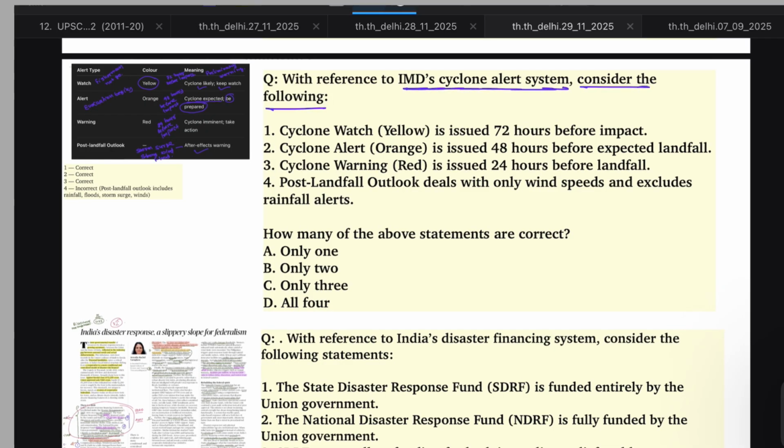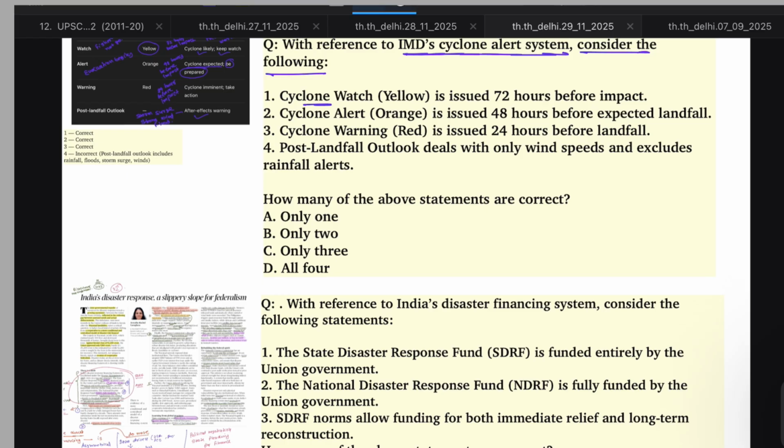Next question, IMD cyclone alert system. Consider the following statements. Cyclone watch is issued 72 hours before impact. This is correct, the first alert of IMD. Second, cyclone alert orange is issued 48 hours before expected rainfall. Yes, orange is 48 and red is 24. This is also correct.